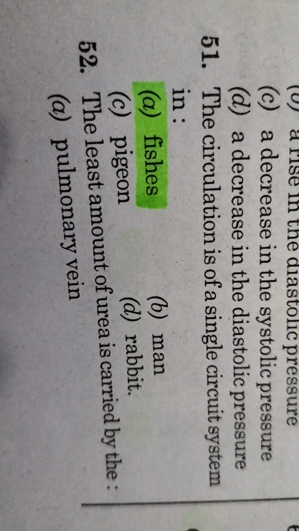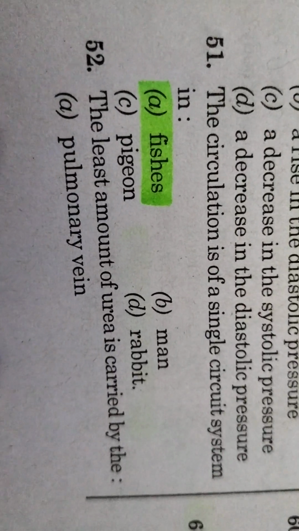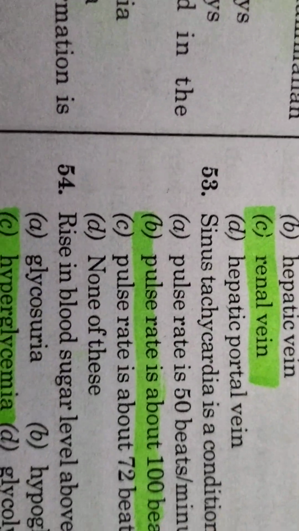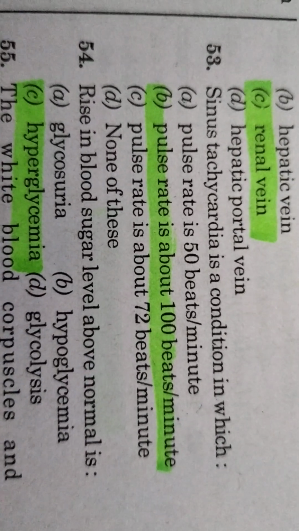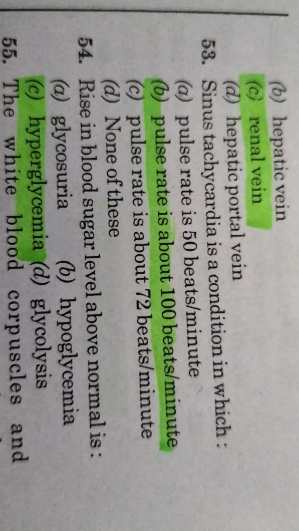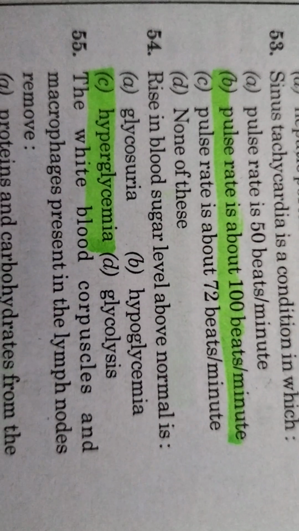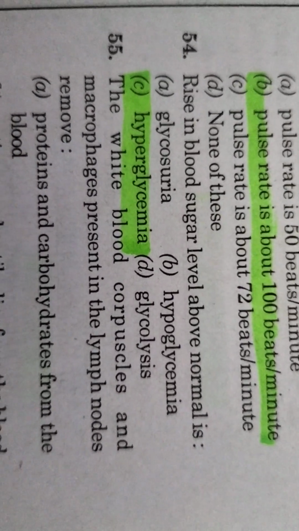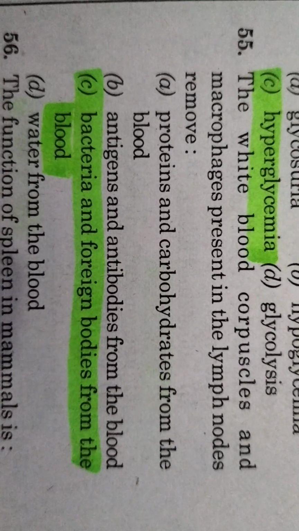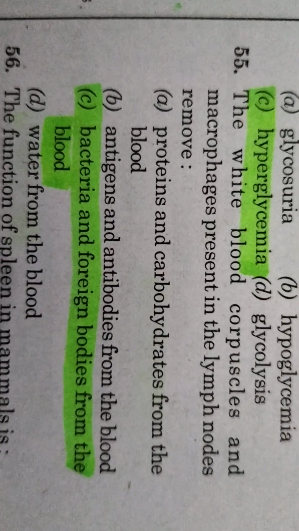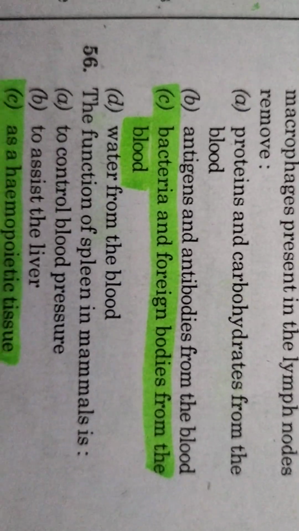The circulation is of a single circuit system in fishes. The least amount of urea is carried by the renal vein. Sinus tachycardia is a condition in which pulse rate is about 100 beats per minute. Rise in blood sugar level above normal is hyperglycemia. The white blood corpuscles and macrophages present in lymph node remove bacteria and foreign bodies from the blood.